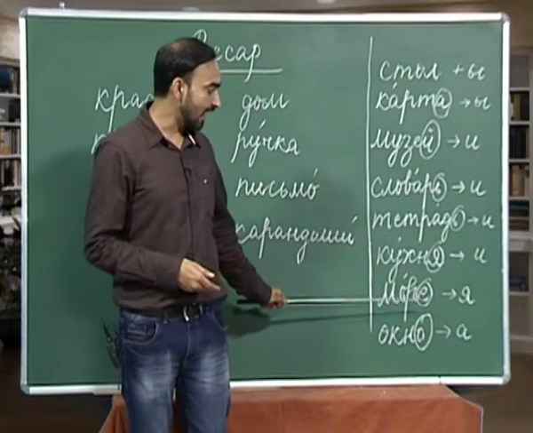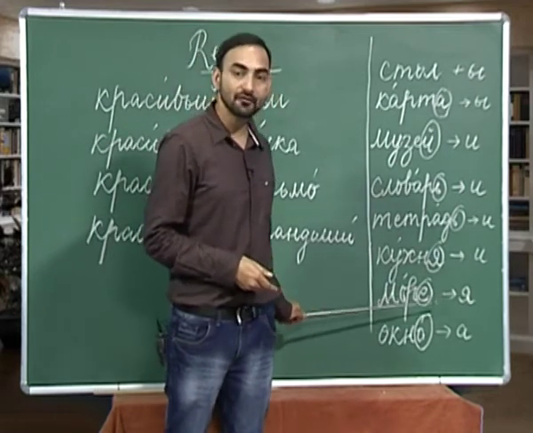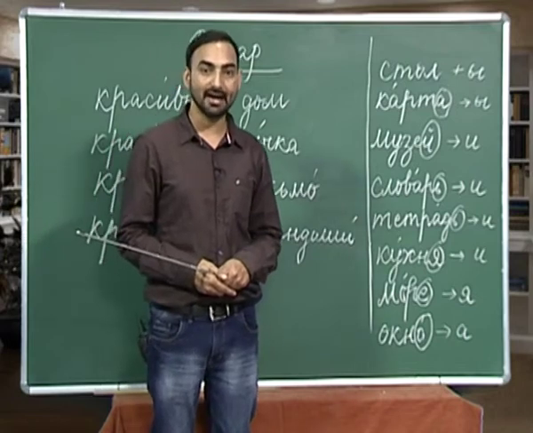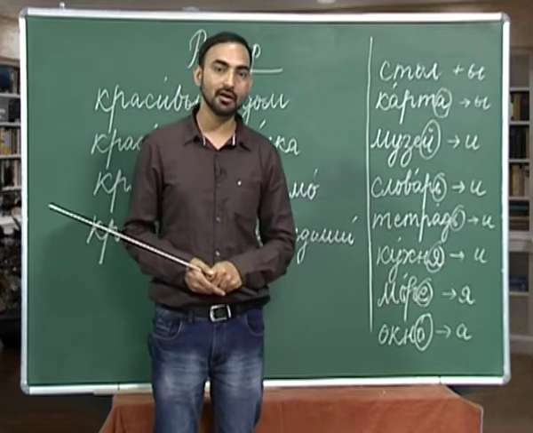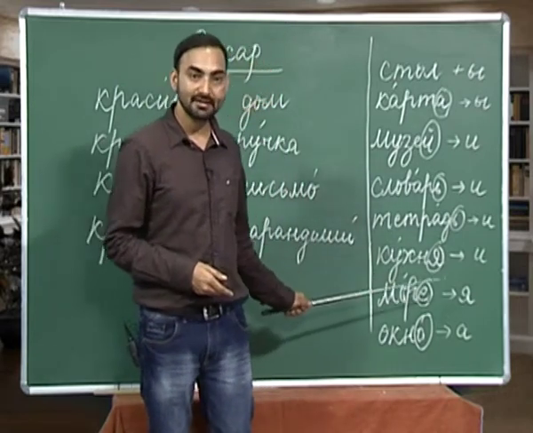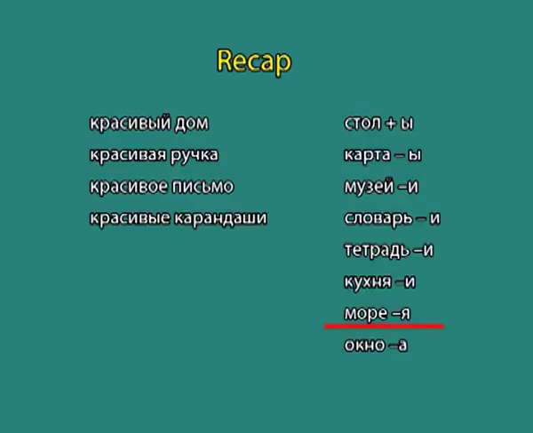The next one we have is more. As you can see, more ends with a soft vowel ye. So, all the nouns with soft vowel ending ye are neuter gender nouns. So, how do you form a plural of a neuter gender noun with ye ending? We replace ye with ya. So, the plural of more, morya.